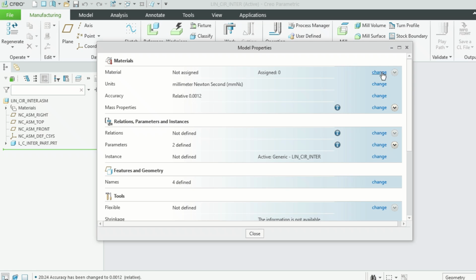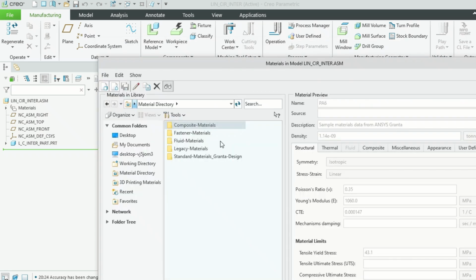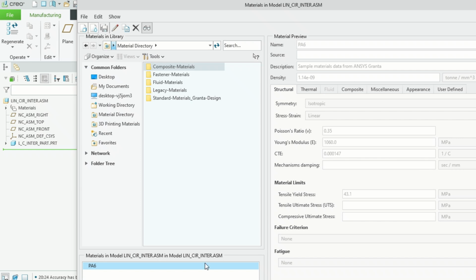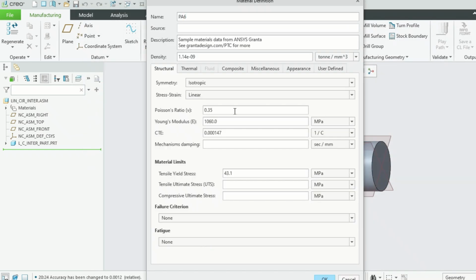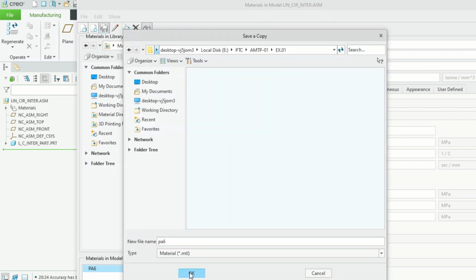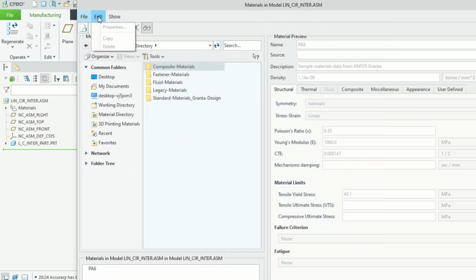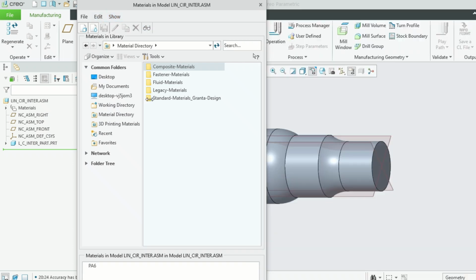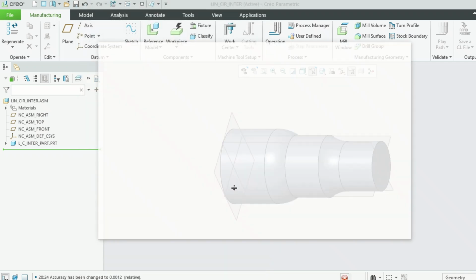Not assigned? We have assigned, right? We have assigned the PA6. Save. Why is it going somewhere? Just don't want to see this. This is applied now.